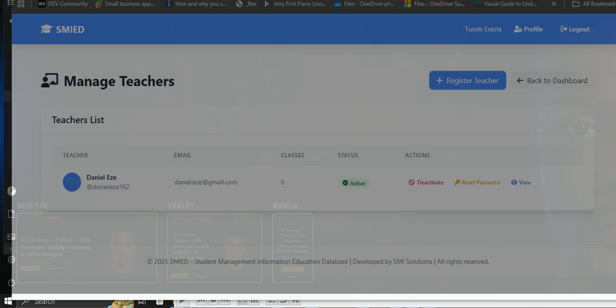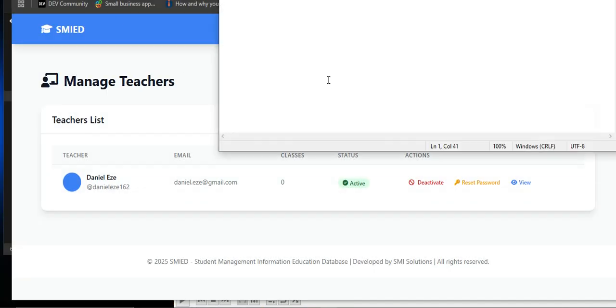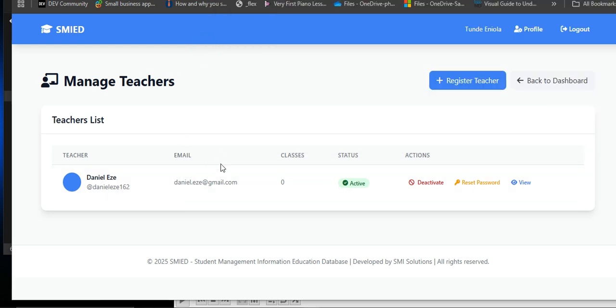So I need to paste this information so that this demo explanation is clear. This information here is for the teacher, the username and password. Okay, so this is the teacher. Like I said, that's why it's good that you put a valid teacher's email, because teachers should receive an email containing this. All right. So we have a teacher already. Like I said, the admin has the power to set the teacher's email, the teacher's password and all that. So that's that about teacher.